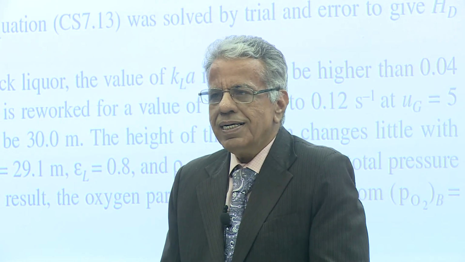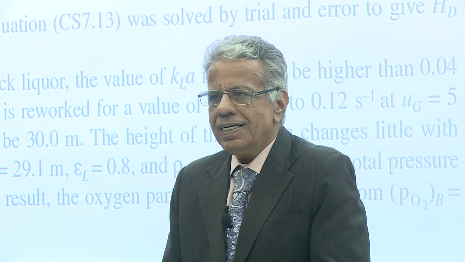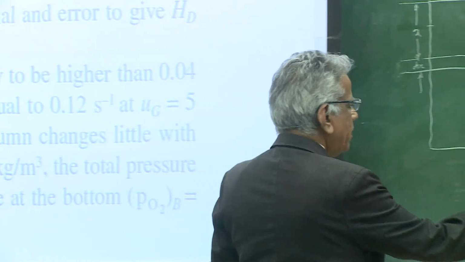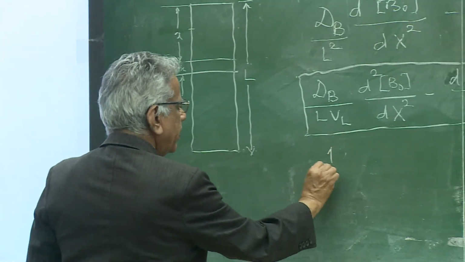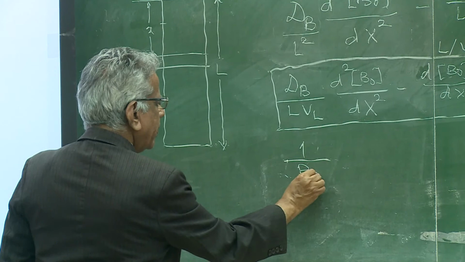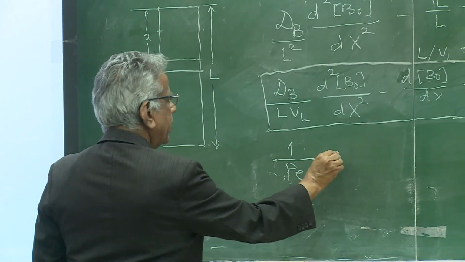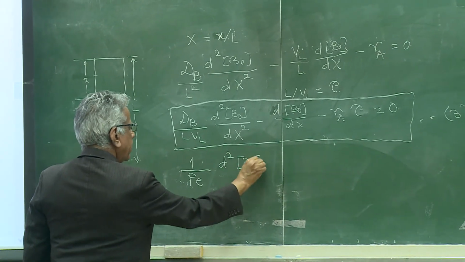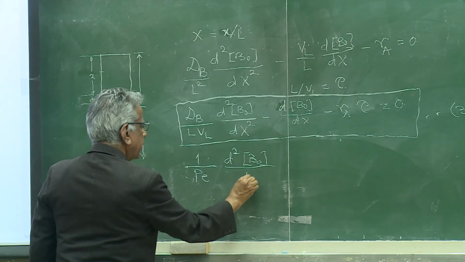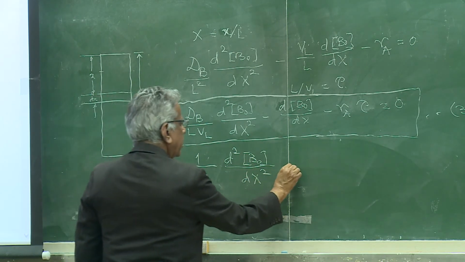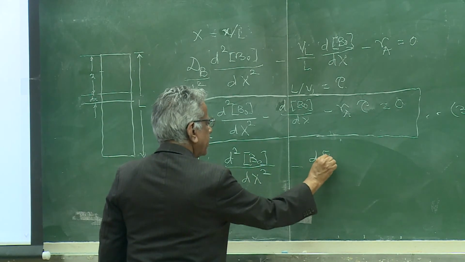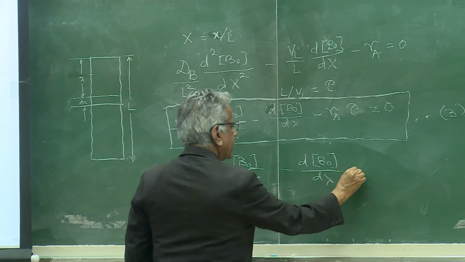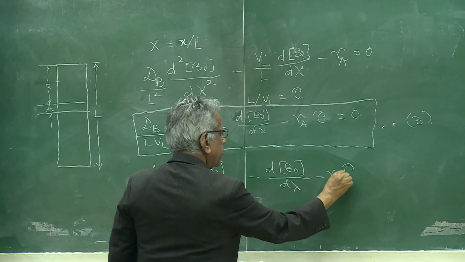It is customary to write the same equation in an alternative form, 1 upon Pe, where Pe is the Peclet number: d2B naught by dx square, minus dB naught by dx, minus RA into tau is equal to 0.